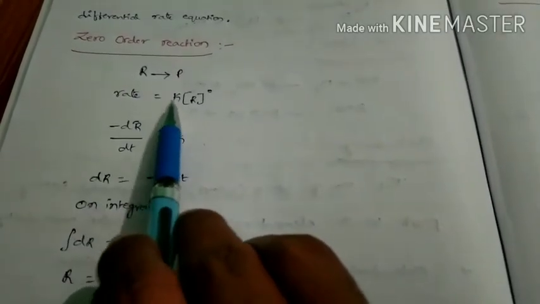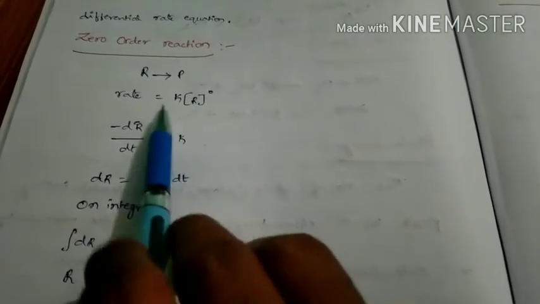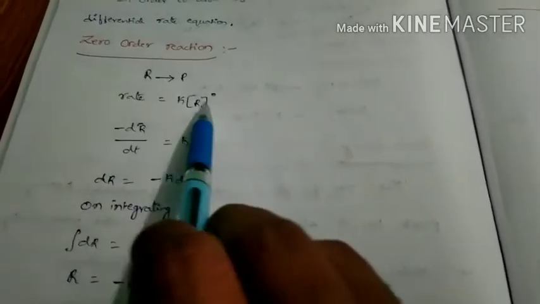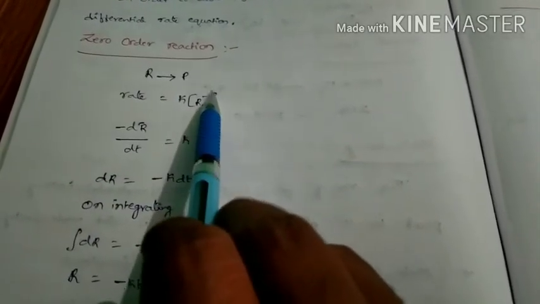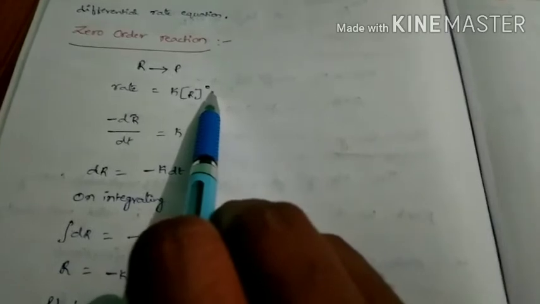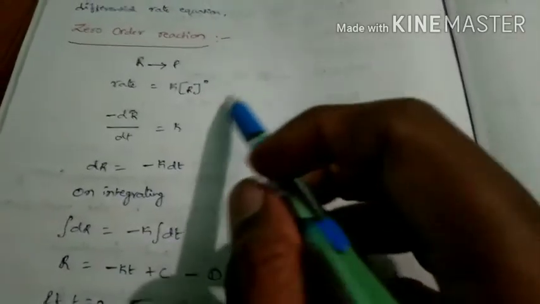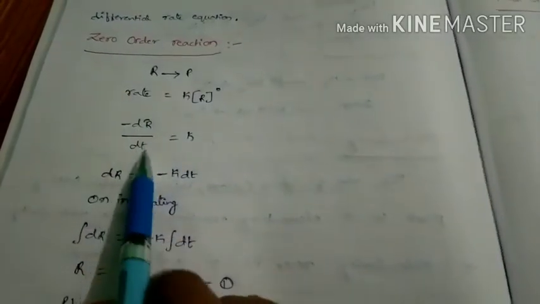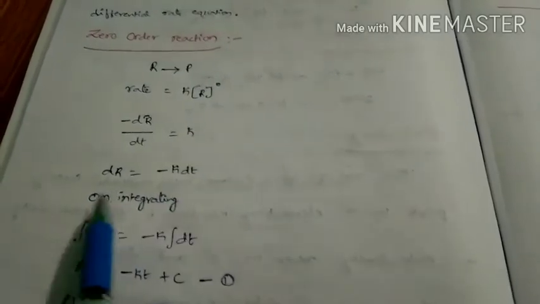First I take the zero order reaction. Let us take one reaction: reactant gives rise to product. Here R is the reactant, P is the product. In this case our rate is equal to K into [R] power 0. Why should we take R power 0? Because this is a zero order reaction. If you take 1, this will be first order. If you take 2, this will be second order. If you take half, this will be half order. For this, the rate is minus d[R] by dt is equal to K.